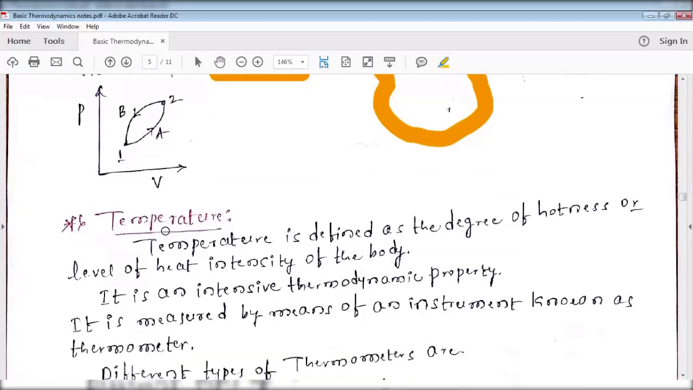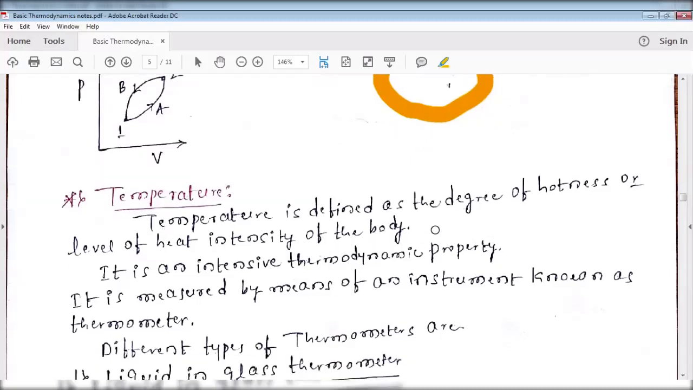Next, very important is temperature. What is temperature? Already you know. Temperature is defined as the degree of hotness or coldness of a body. It is a measure of the degree of hotness or coldness of a body, and it is also called the level of heat intensity of the body.